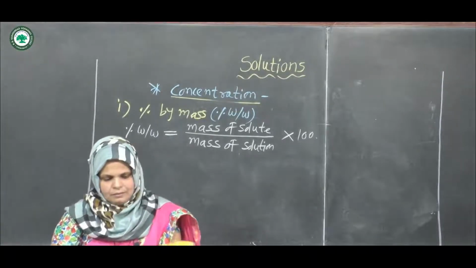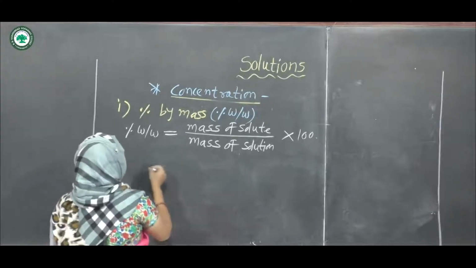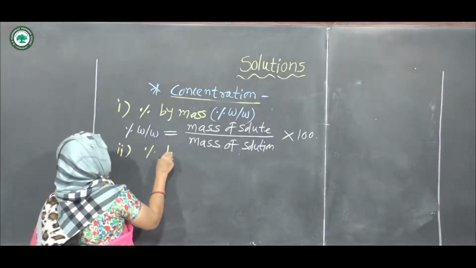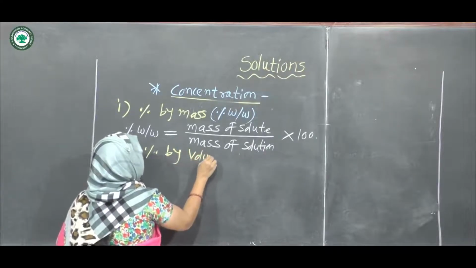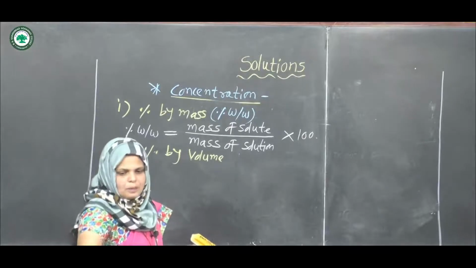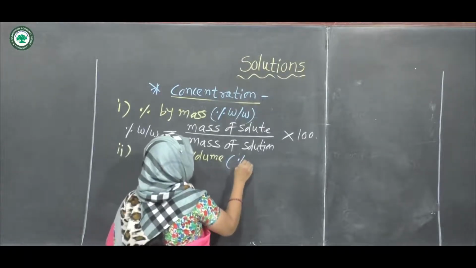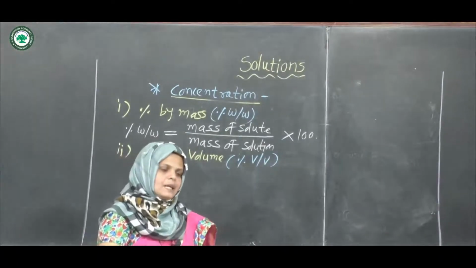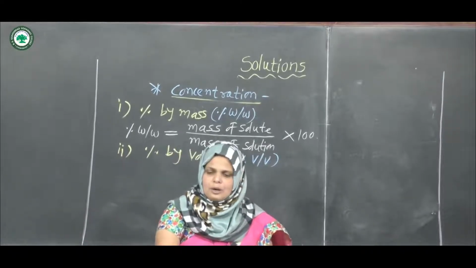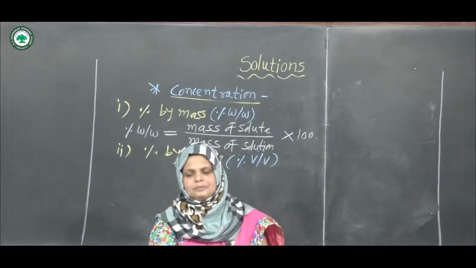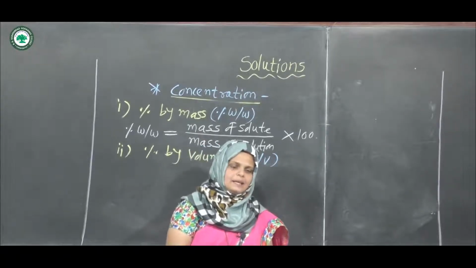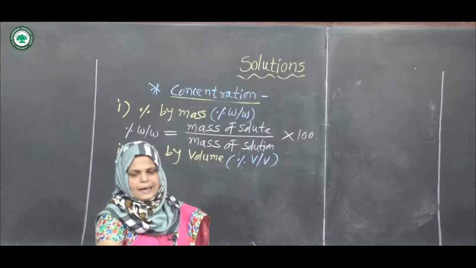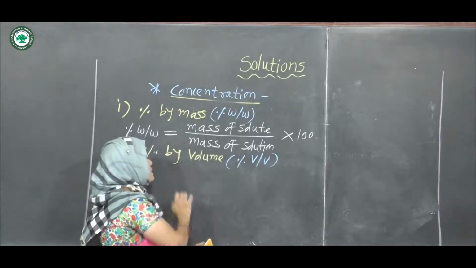The second expression for concentration is percentage by volume, denoted by percentage V by V. The percentage by volume means the volume of solute in milliliter, which is dissolved in solvent to form 100 ml of solution.